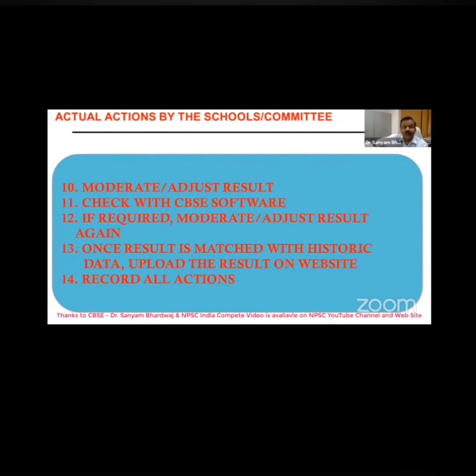Now, after this, you have to moderate or adjust the result and check with the CBSE software. If required, moderate and adjust the result once again if the software is saying so to you. And once the result is matched with the historic data, it will be uploaded on the website, and record all the actions which you have taken. This is very important. And once this is done by you, everything will be perfectly fine.